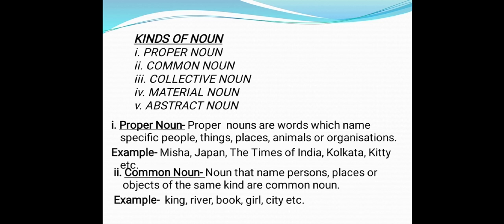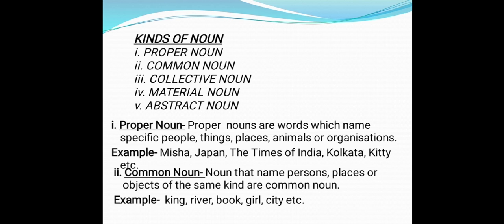A proper noun has a particular name, like Japan is a particular name of a country, and here you can see city. There are lots of cities. We cannot say any particular name of a city. That's why it is considered a common noun.